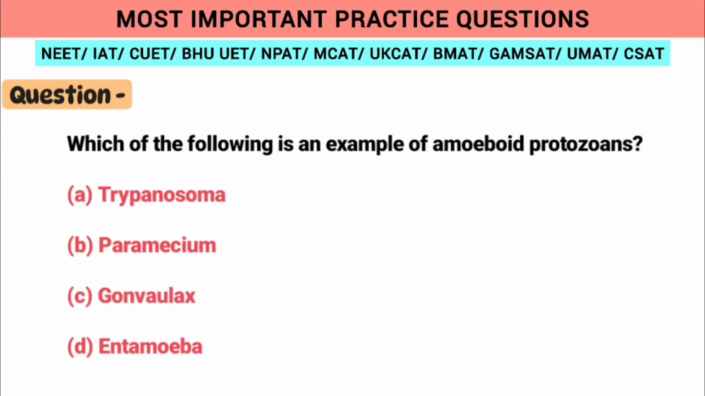Now moving on to the next question, which of the following is an example of amoeboid protozoans? So the answer is D, Entamoeba, fully known as Entamoeba histolytica.